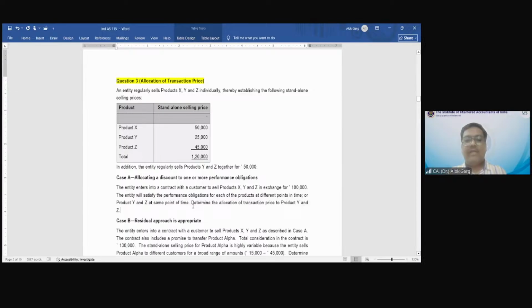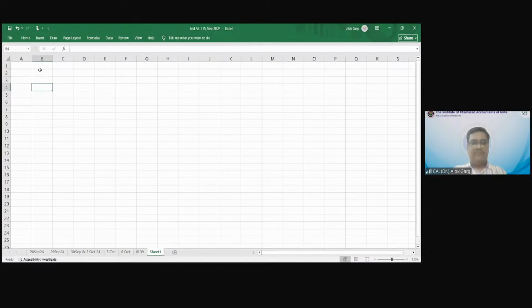Determine the allocation of transaction price to product Y and Z. Tell me what is the transaction price which is allocated to Y and Z? Sir, in this case, for product X there is no issue. The standard price is 50,000, and the 50,000 goes to that. Y and Z are allocated based on the ratio of 25,000 and 45,000.